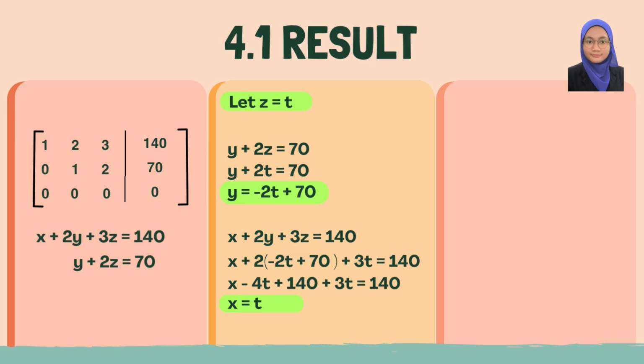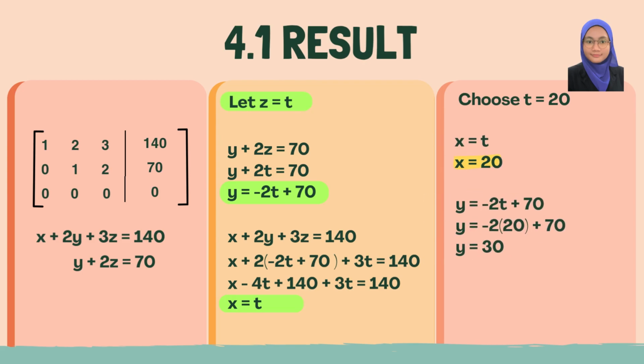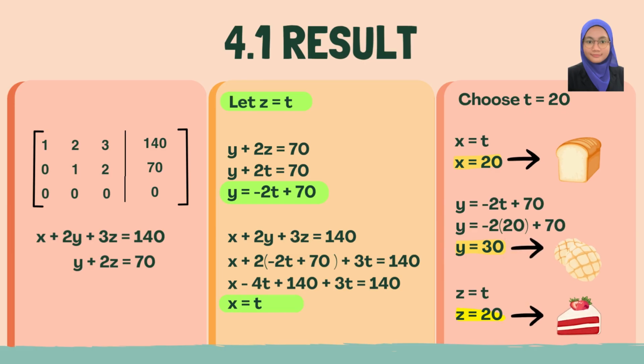To obtain one practical production combination, we choose t equal to 20. After substituting this value, we get x equals 20, y equals 30, and z equals 20. So, one suitable production plan is to produce 20 units of white bread, 30 units of sweet bread, and 20 units of cake.